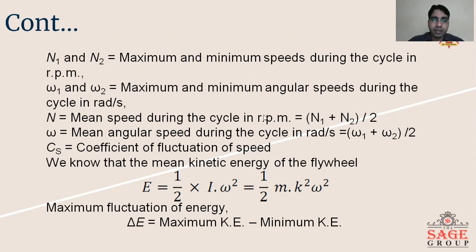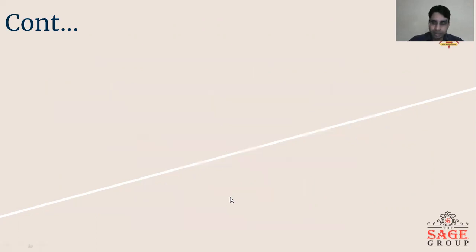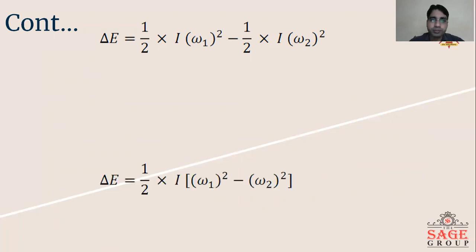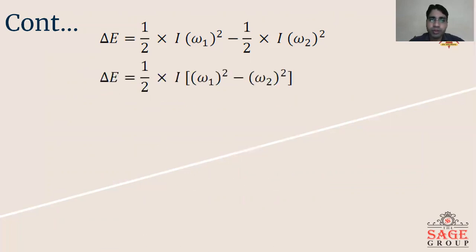In this energy expression, the mass moment of inertia will not change, because the mass of the flywheel is constant and the radius of gyration is also constant for a particular flywheel, and only the speed varies. So delta E equals half I omega 1 square minus half I omega 2 square. Taking half I common, the remaining part is omega 1 square minus omega 2 square.